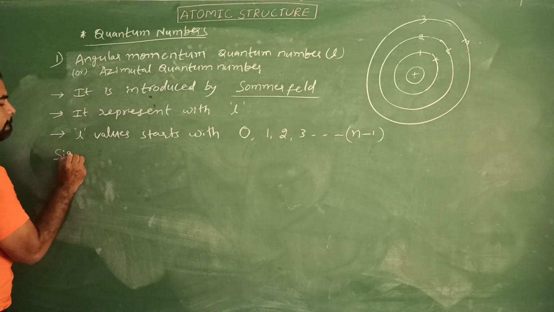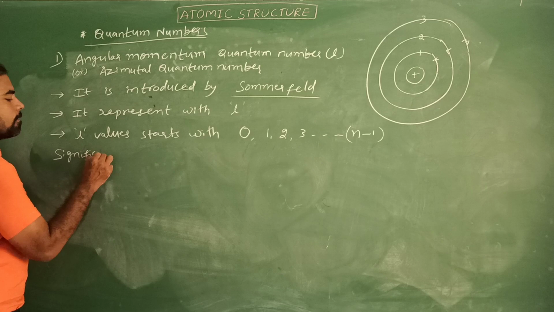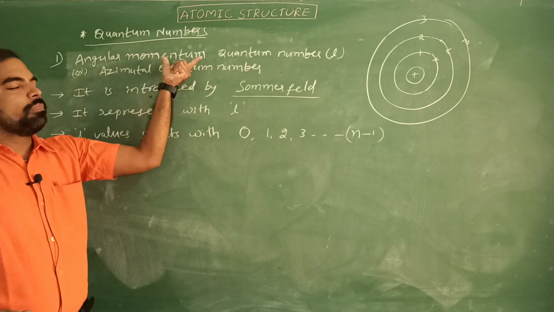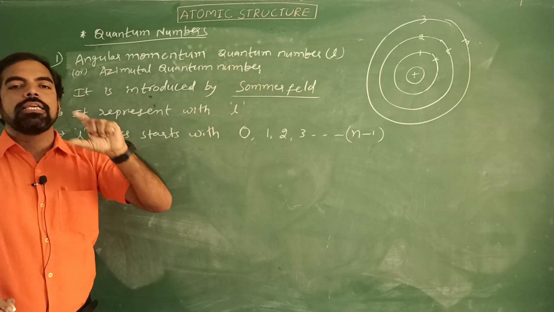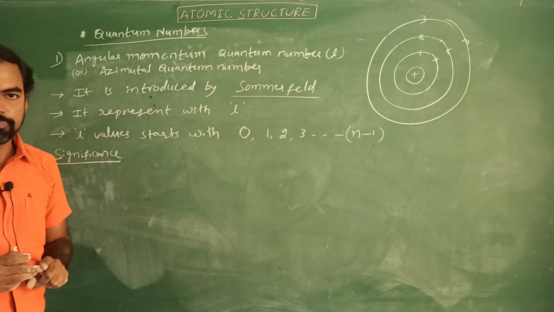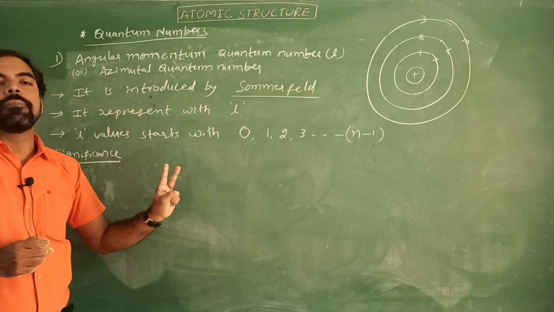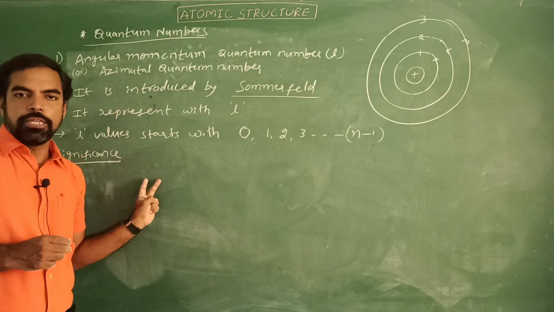Significance. Mainly the angular momentum quantum number explains the subshells present in the main shell, and it explains the shape of the orbitals.